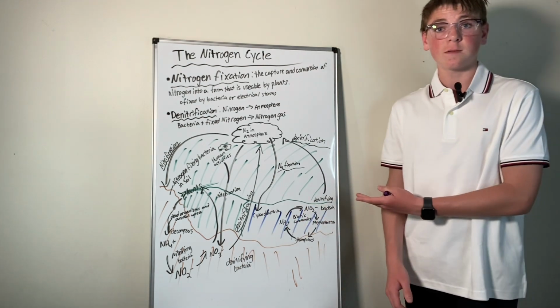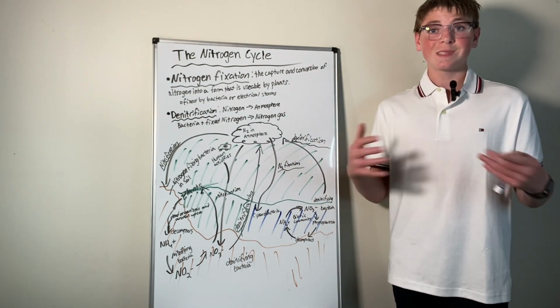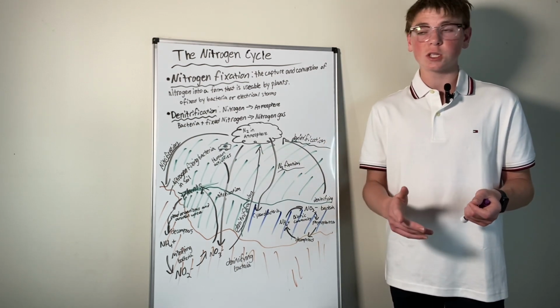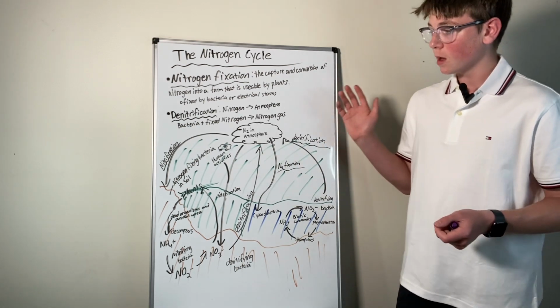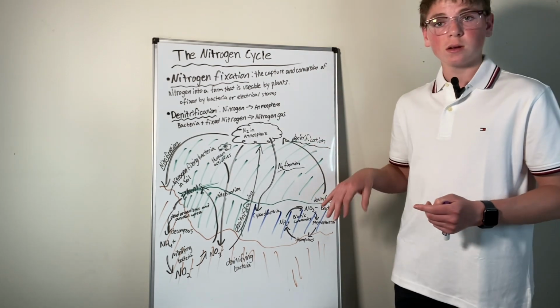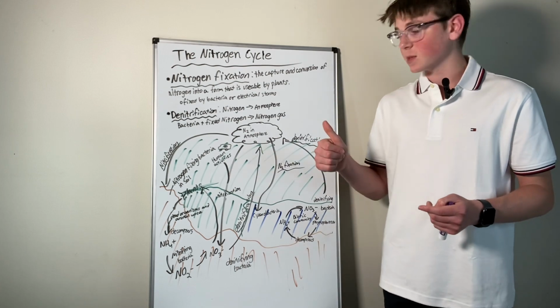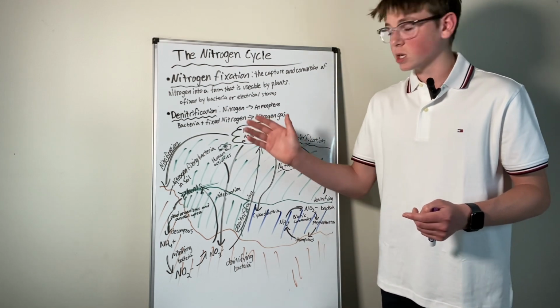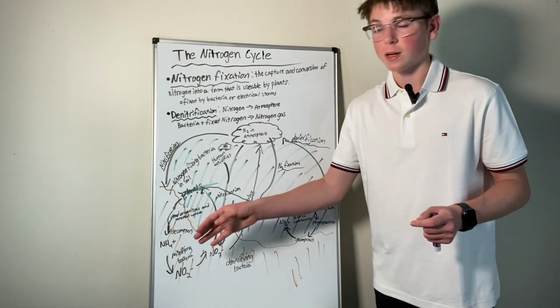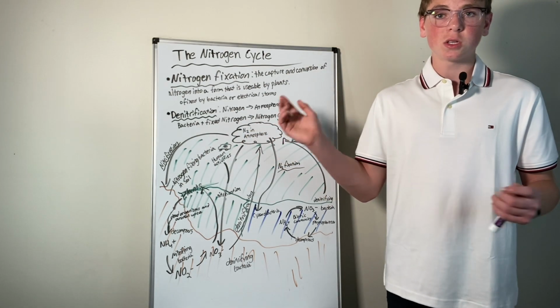And eventually, denitrifying bacteria can take some of that in, go through the process of denitrification, and it's sent back to the atmosphere. So denitrification puts the nitrogen into nitrogen gas into the atmosphere, and then nitrification is the opposite of denitrification, and it will re-put that nitrogen down into the soil